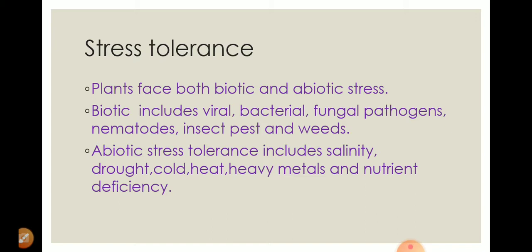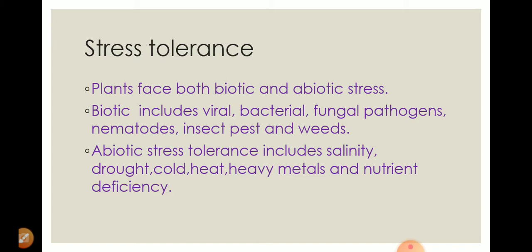Stress tolerance means a plant usually faces a number of favorable and unfavorable environmental conditions, such as air, water, drought, temperature, light, etc., and problems or diseases caused by biotic factors such as virus, bacteria, fungi, nematodes, other insects, and weeds.